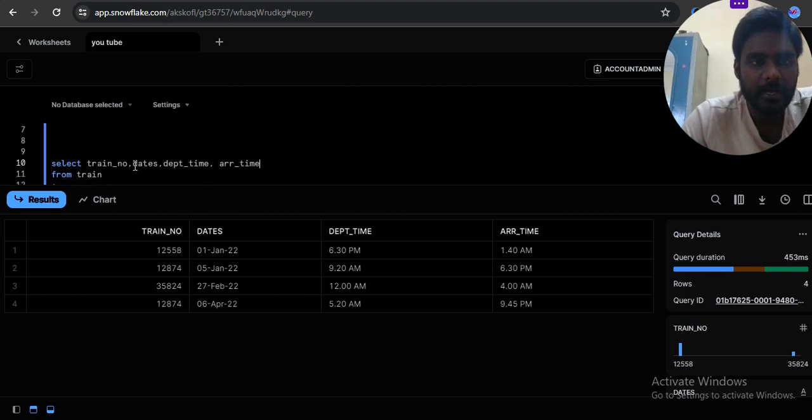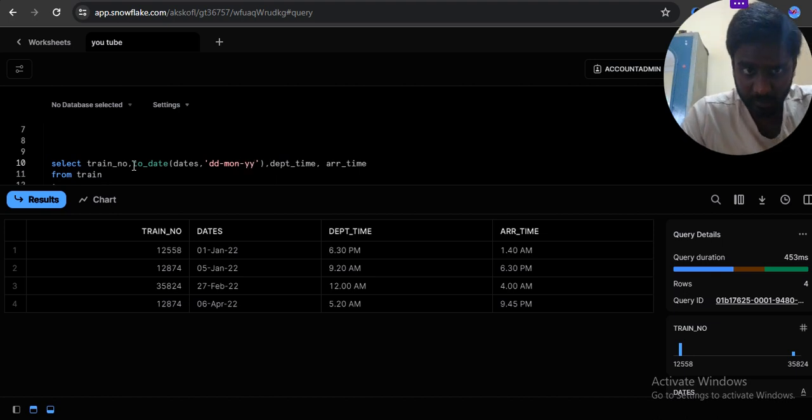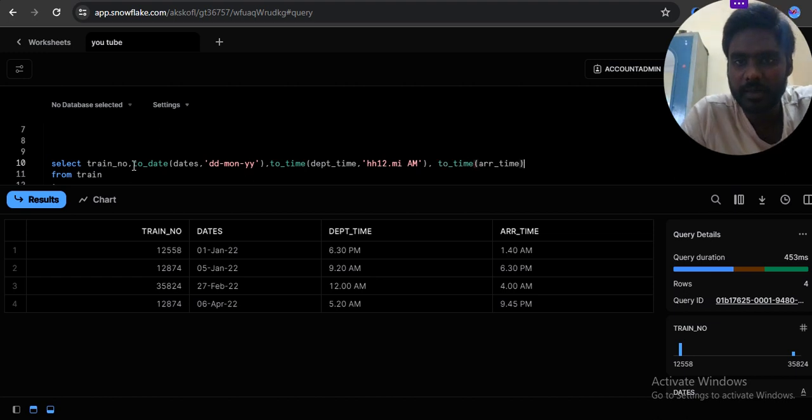Treat it with casting, which is in the format of dd month, and this one you need to give time casting, in the format hh, minutes and am.